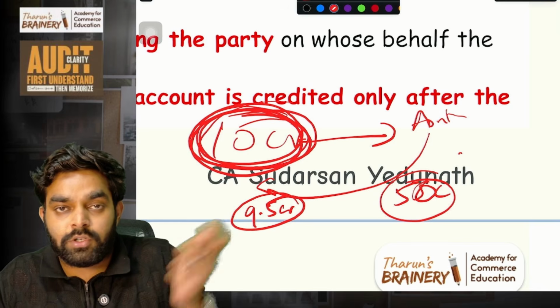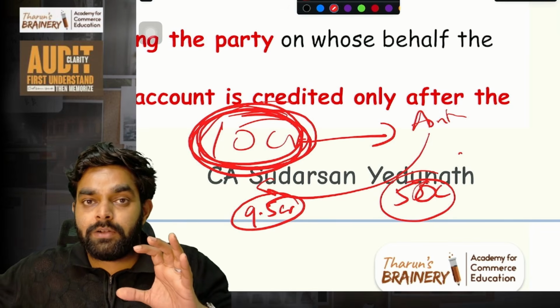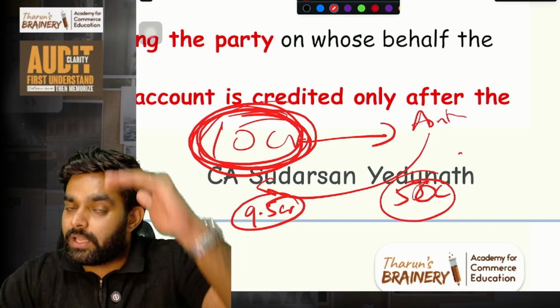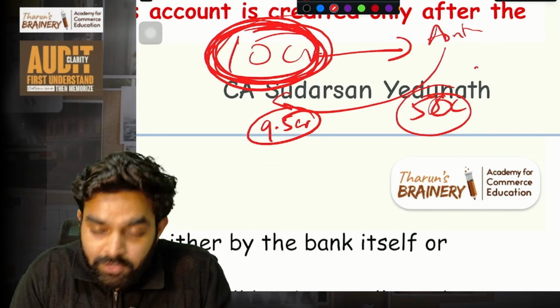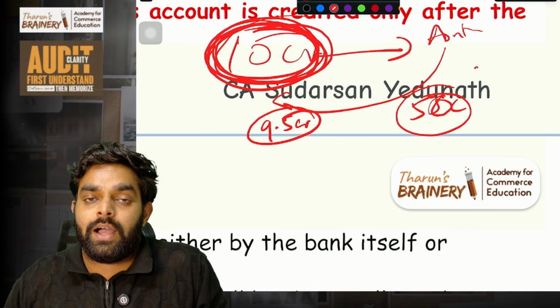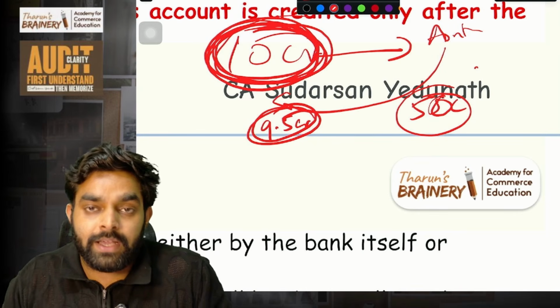Bank already purchased those bills for discounting. And now the bank needed urgent money. Bills will be received, money will be received 2-3 months later. So the bank will sell all the bills to another bank, rediscounting. So here 10 crore worth of bills was there. It was given to another bank, and this bank received 9.5 crore.